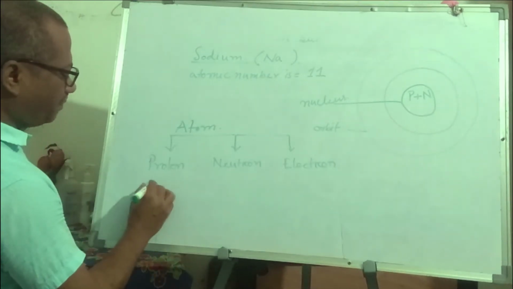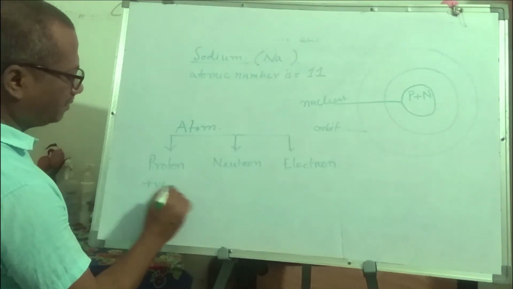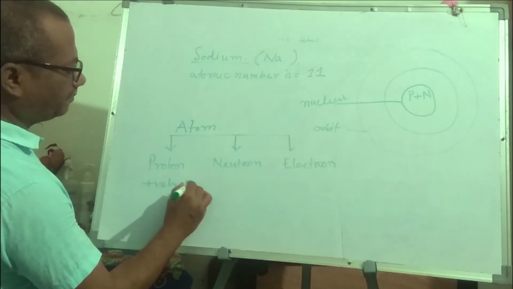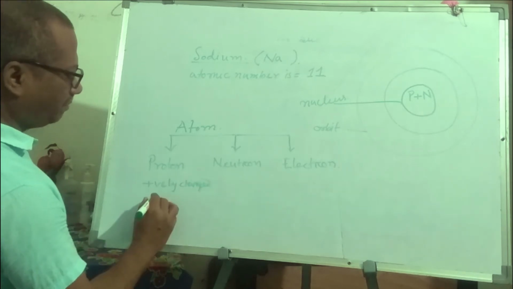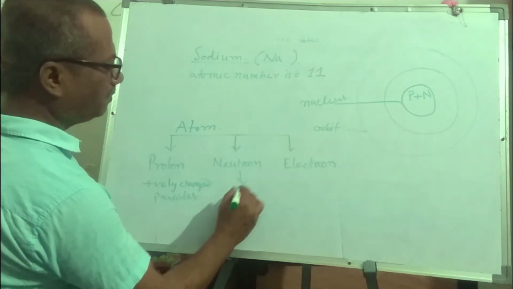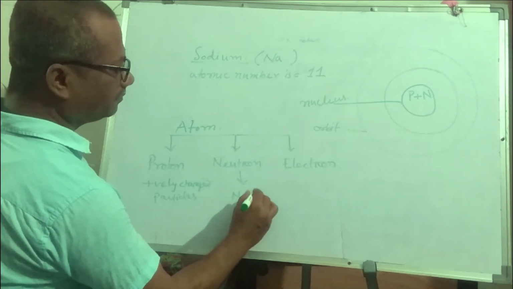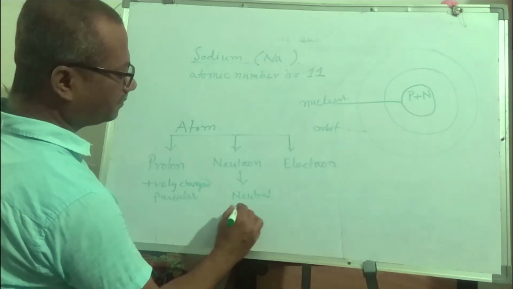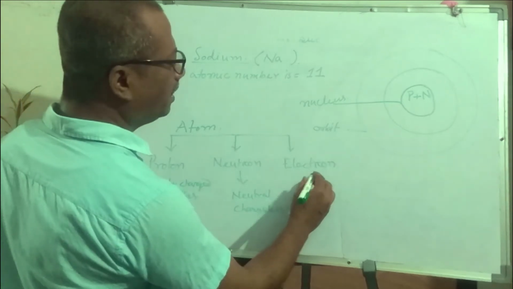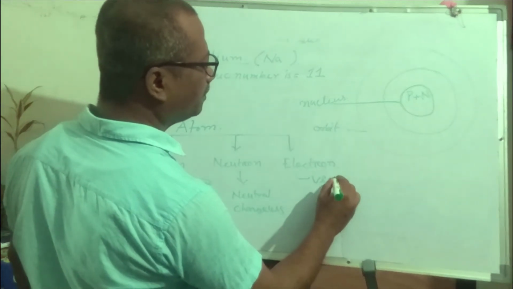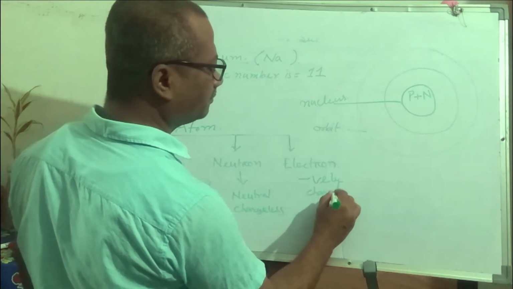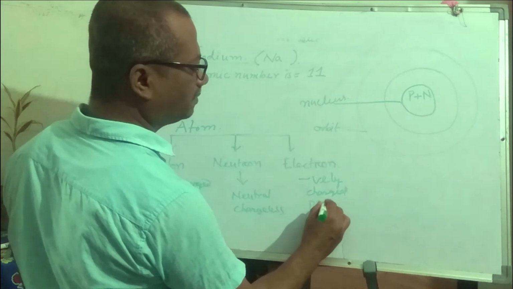So, proton is positively charged particle, neutron are neutral or chargeless, electron are negatively charged particles.